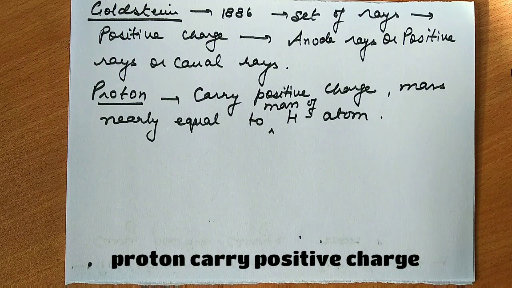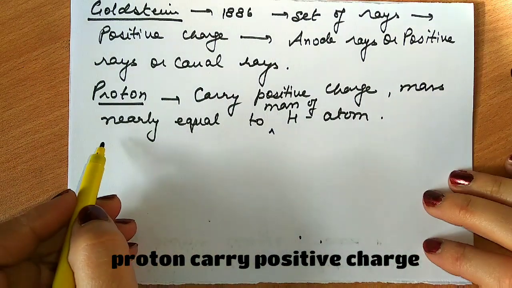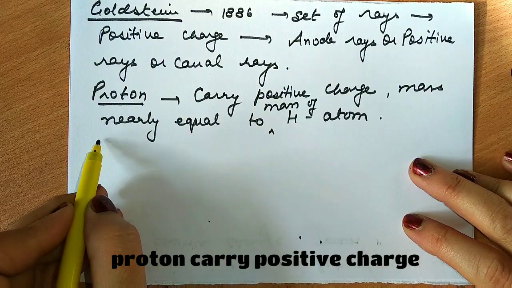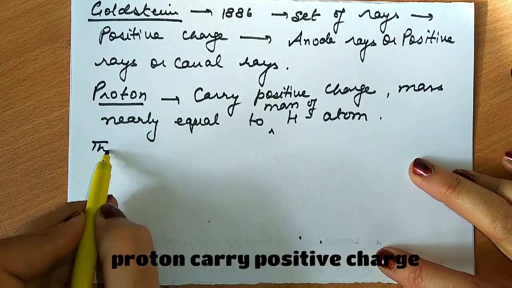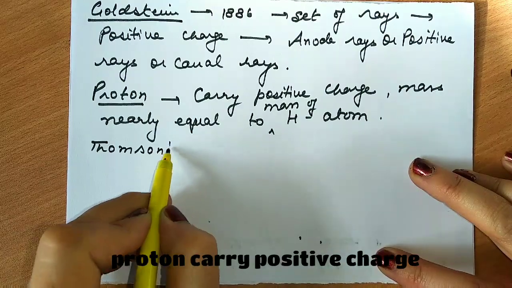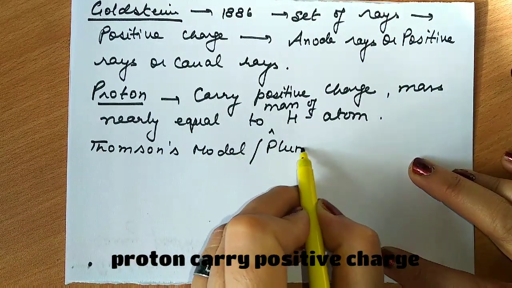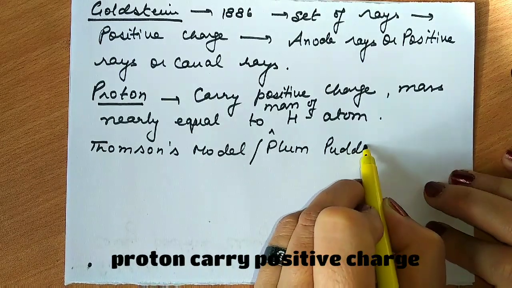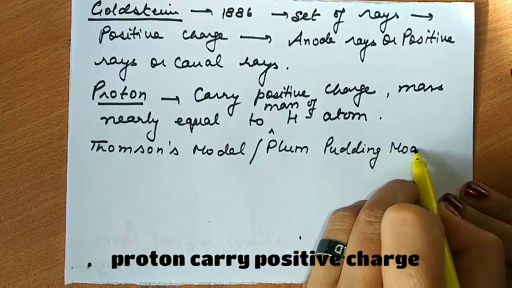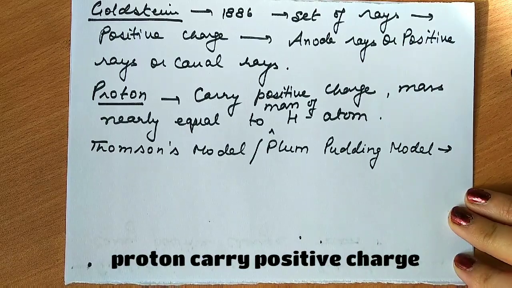How these electrons and protons are arranged has been given by J.J. Thomson in Thomson's model. We call it the plum pudding model also. So what is this plum pudding model all about? This is very, very important, bachcho, from your examination point of view.